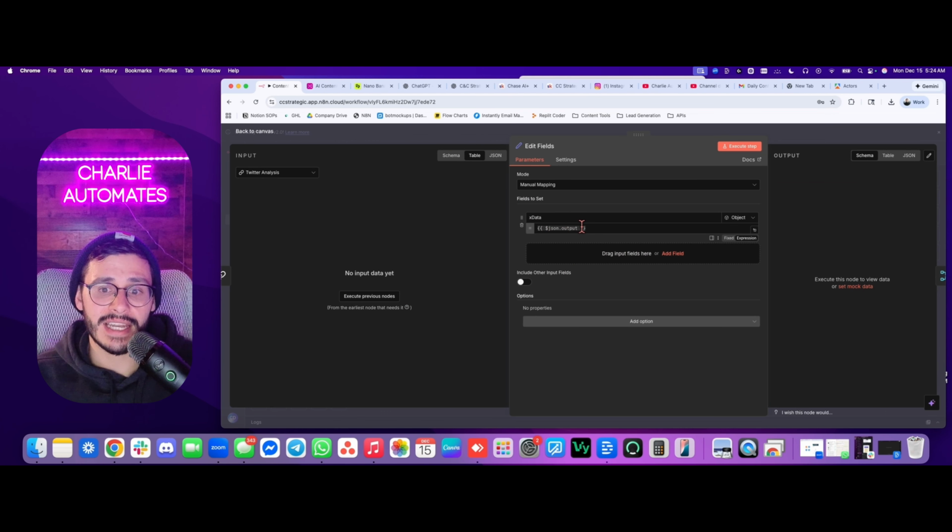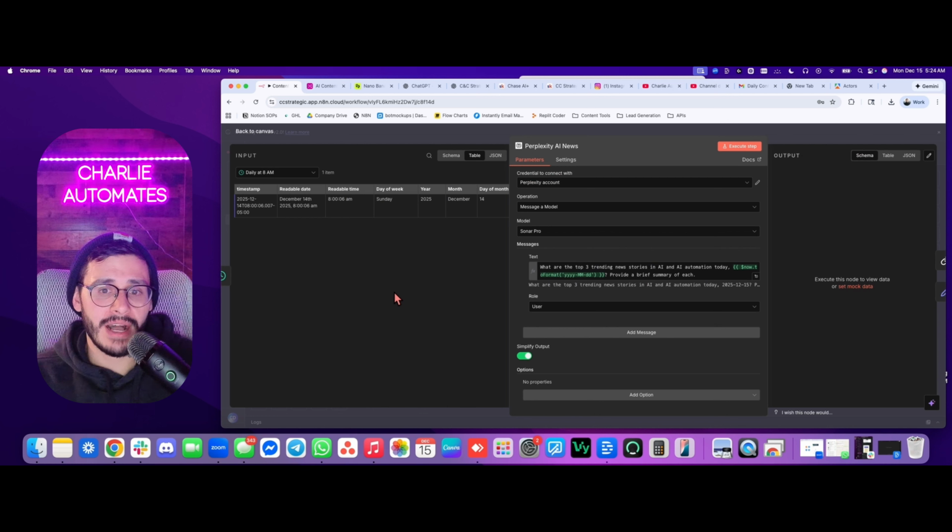And last but not least, we have the Perplexity search. And just so you guys know, Apify as well as Perplexity are not super expensive. Apify is maybe $35 a month, and that's for all the credits you would use. For each actor's run, it's sometimes maybe like 3 cents a run, sometimes less, depending on the actor that you're using. But Perplexity in general is also very, very inexpensive.